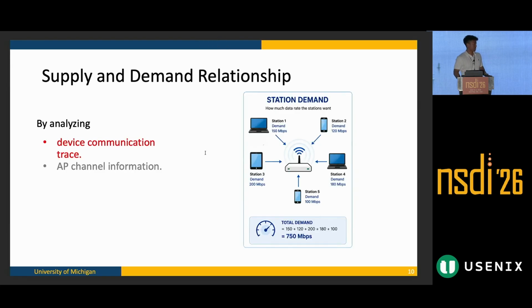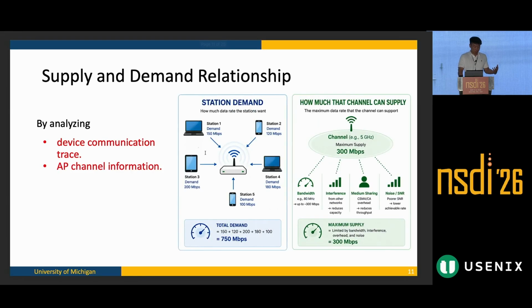So our project is inspired by two observations. The first is we believe there's a supply and demand relationship in the wireless communication network. By analyzing the device communication traces, we're able to understand how much bandwidth each connected station requires. And on the other side, if we understand the access point channel information, we're able to understand how much bandwidth each access point can provide. So this supply and demand relationship tells us how to operate our network.